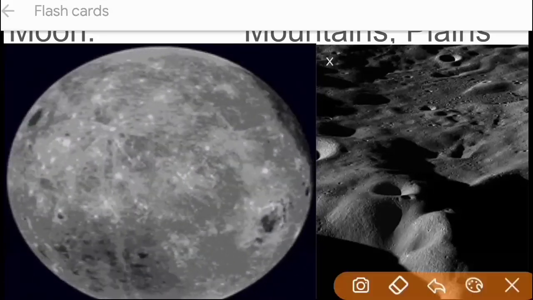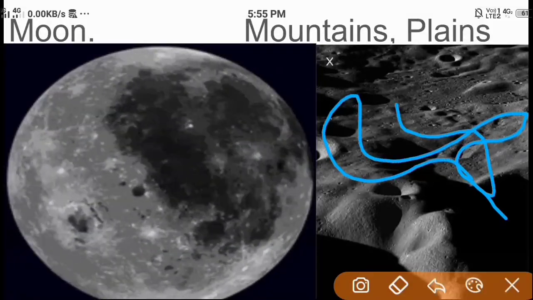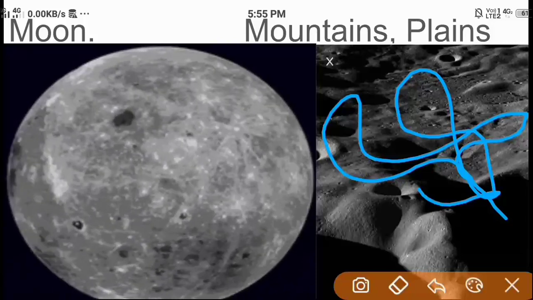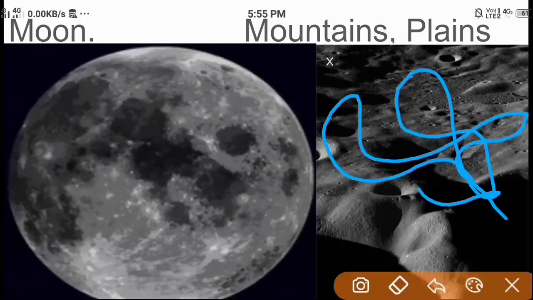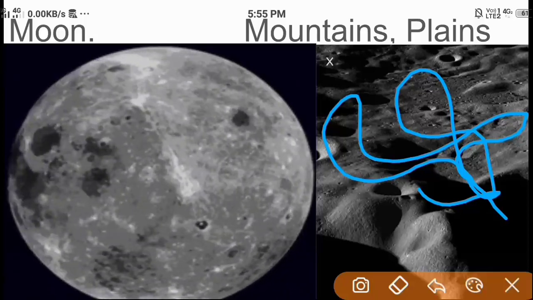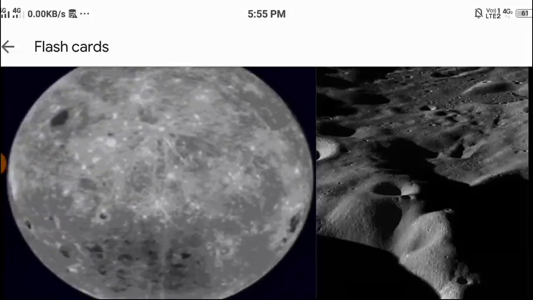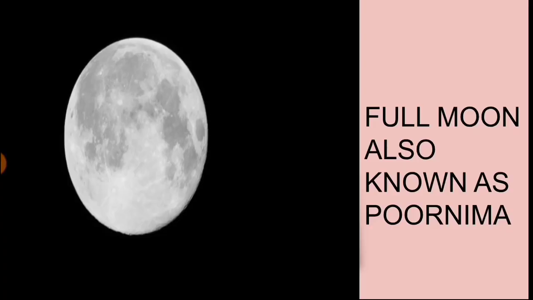something, and what is it? It is mountains. Look, here is the picture of mountains, plains and depressions on its surface. So there is no air or water on the Moon, but a desert is available on the Moon. Now let us talk about the other celestial bodies.